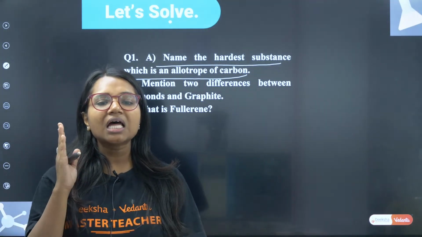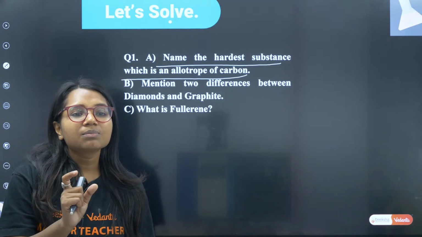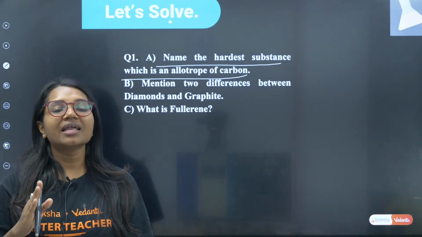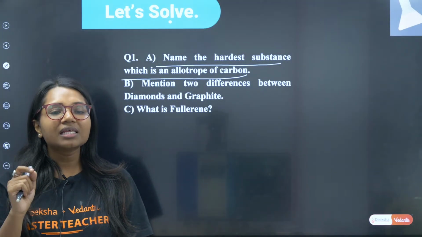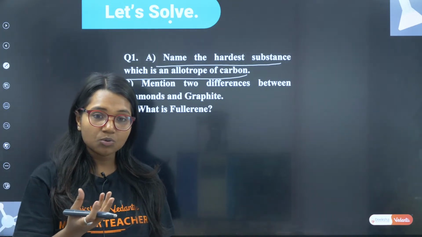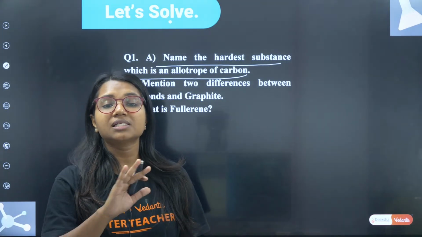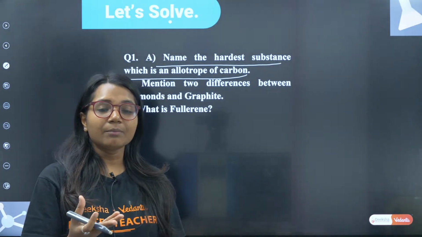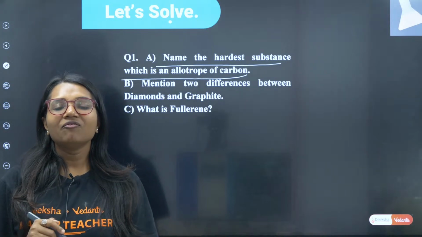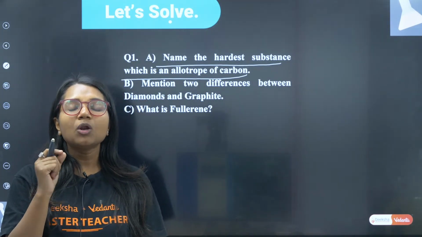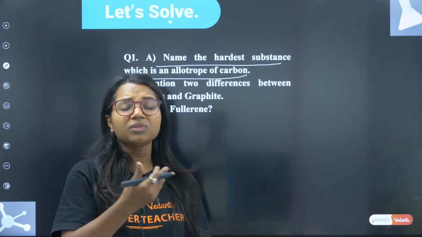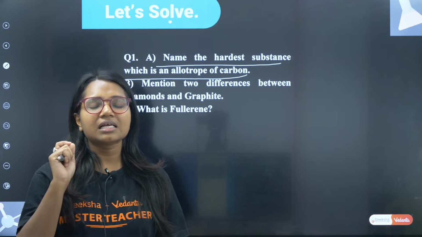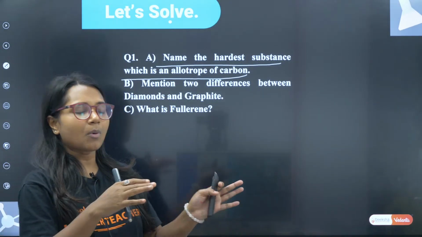Allotropes mean the base element is the same, for example coal, graphite, diamond. Allotrope means the main element is the same, but their physical and chemical properties are different. So which is the hardest allotrope of carbon?